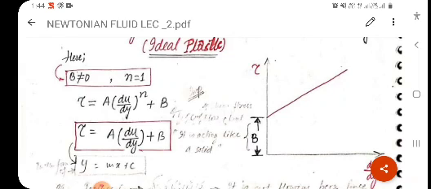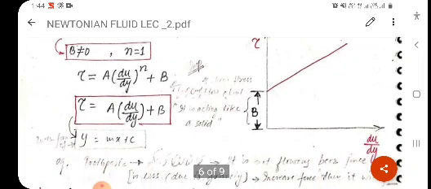For this case, B not equal to 0 and n equal to 1. Putting the values of B and n in the governing equation, it will become tau equal to A du/dy plus B. This is similar to the case of the slope y equal to mx plus c.